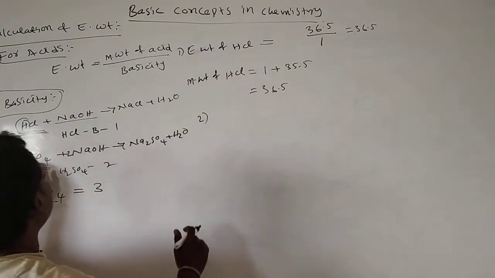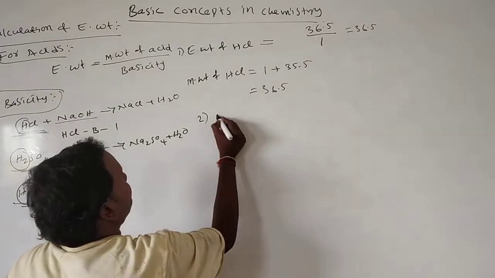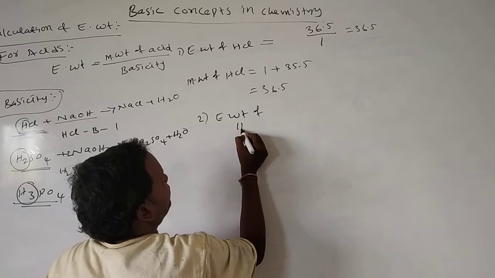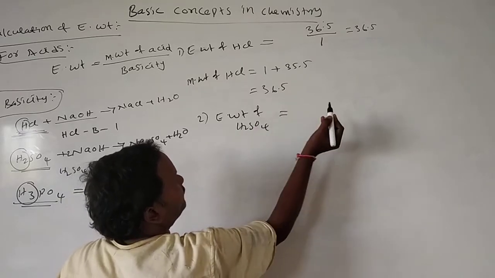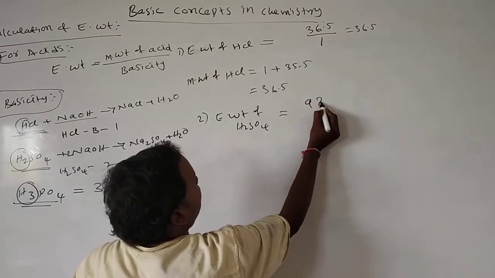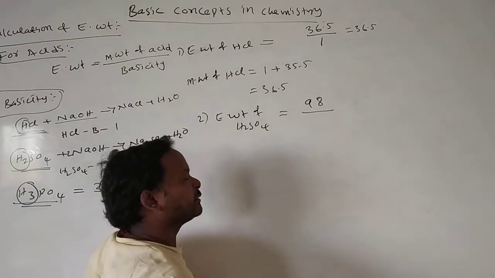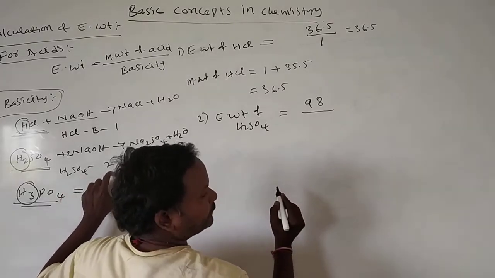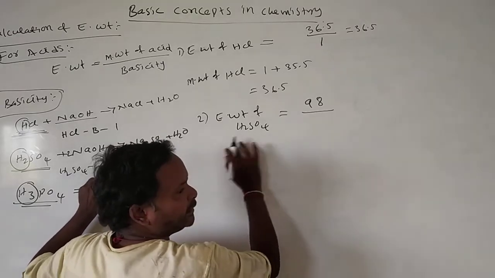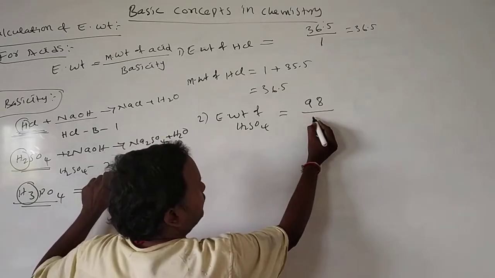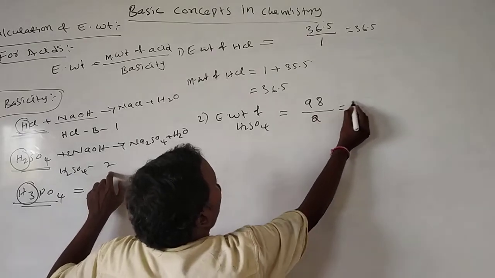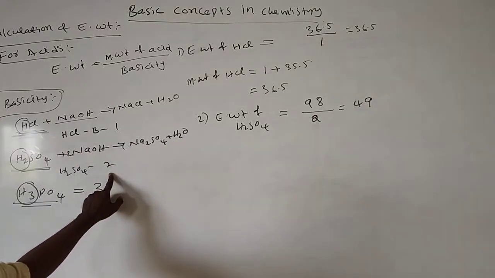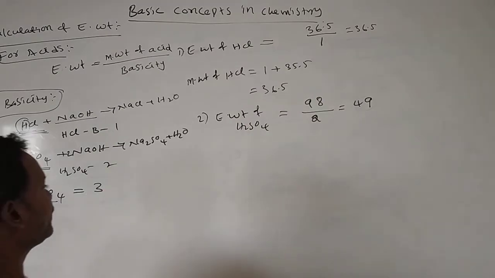Now sulfuric acid. How do we calculate the equivalent weight of sulfuric acid? It is the molecular weight of sulfuric acid, which is 98. If you calculate, you will get 98. The basicity is 2, so the equivalent weight of sulfuric acid is 49.